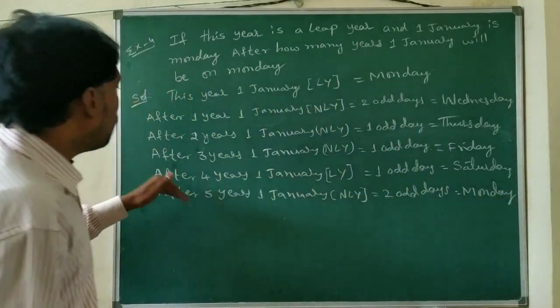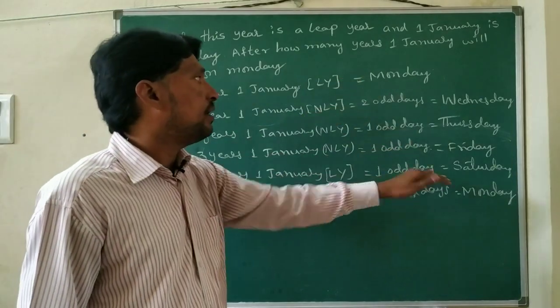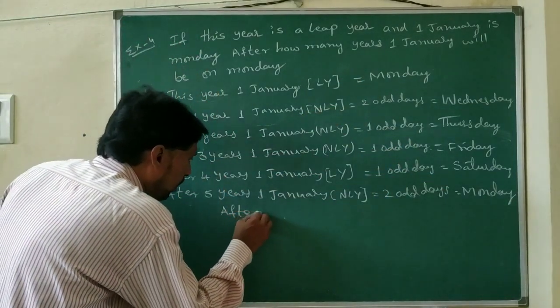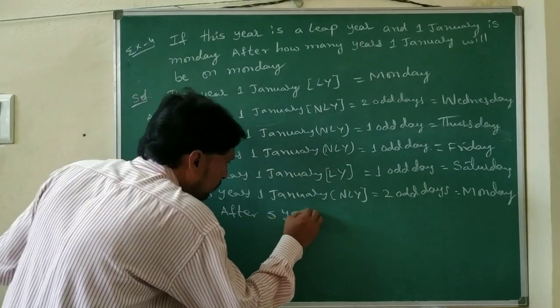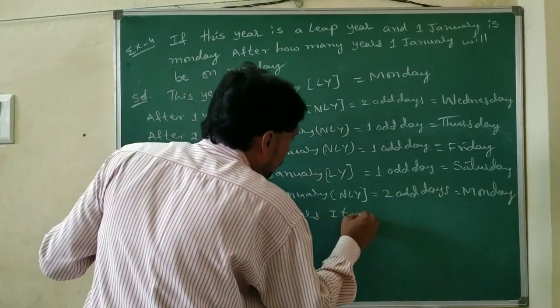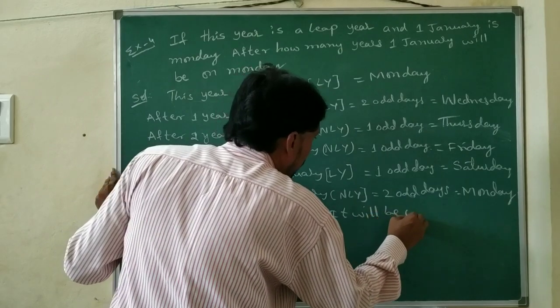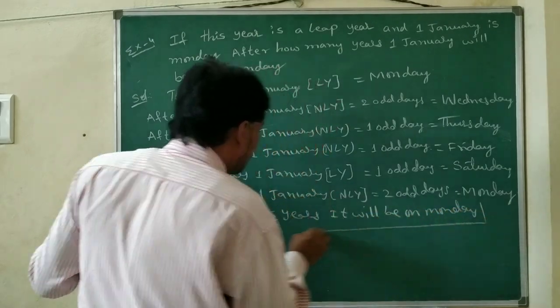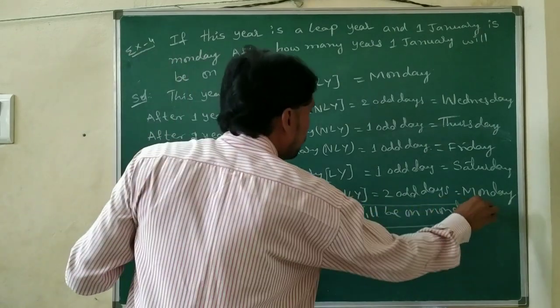So how many years afterwards are we getting Monday? After 5 years. It will be on Monday. After 5 years we are getting the same day.